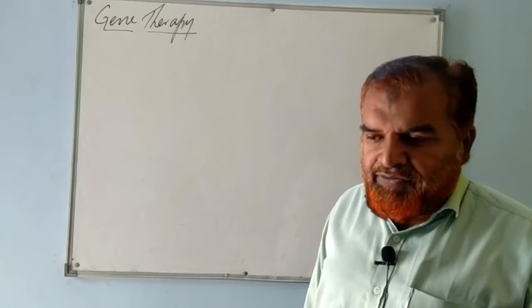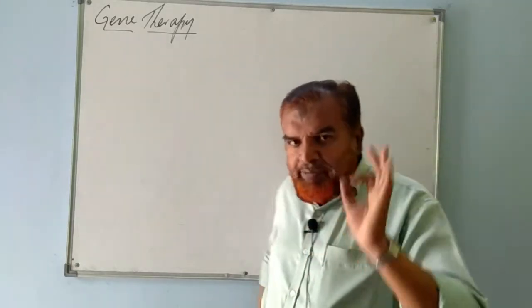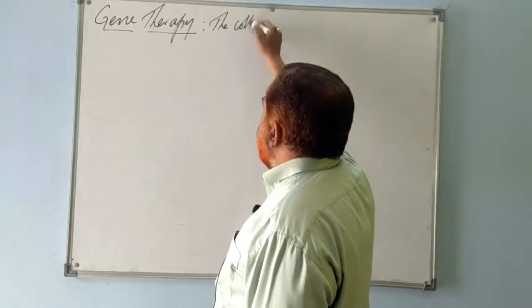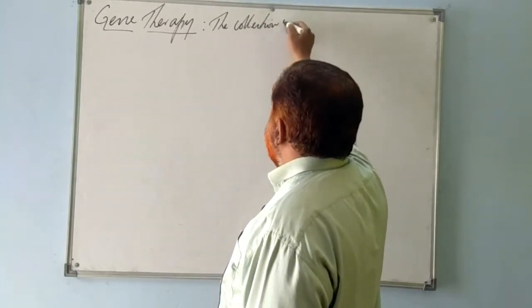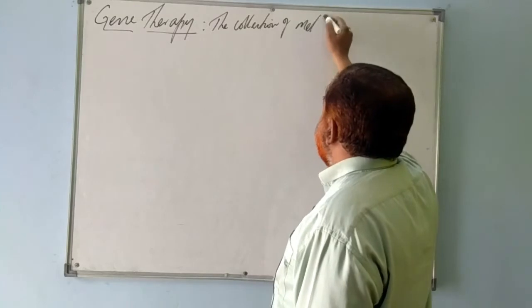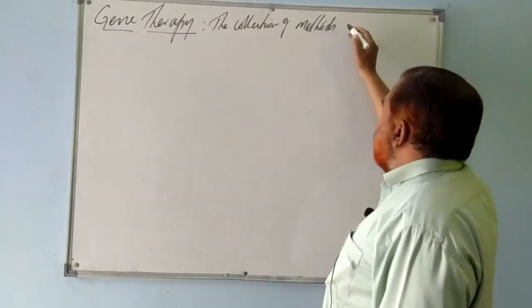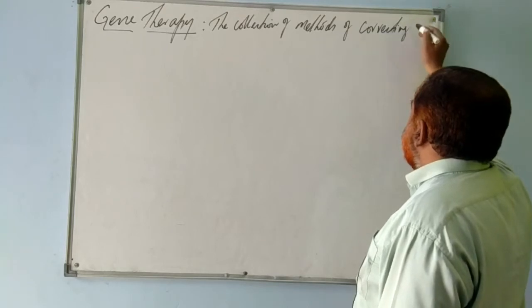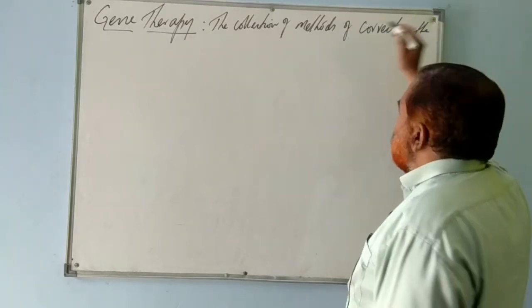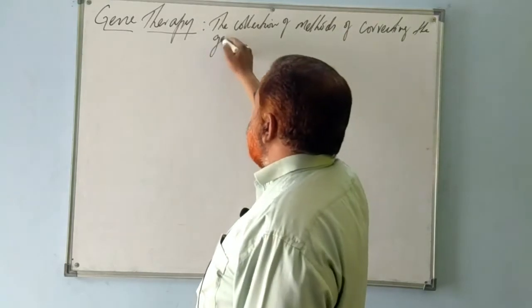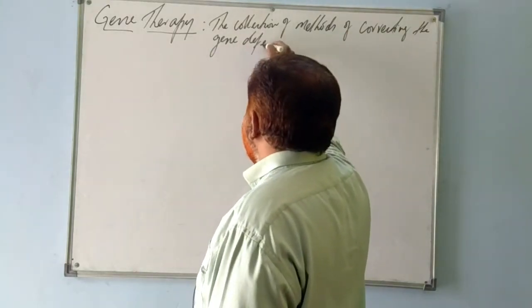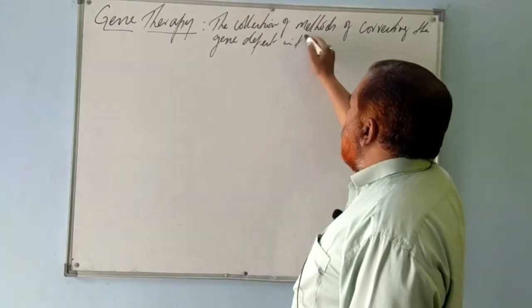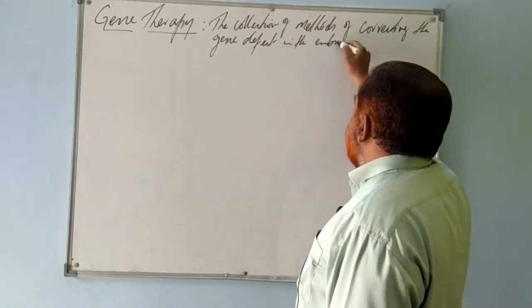Now, going on to the definition, gene therapy is defined as the collection of methods of correcting the gene defect in the embryo.